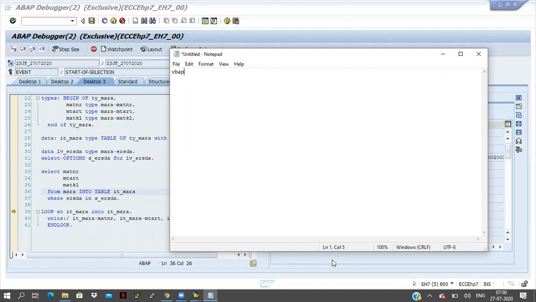Someone is asking the table name. The table name is VBAP. Like you told, MARA is material information. This is a different table. You can take any 5 fields from this VBAP table. That's it. Okay. Anyone have any doubt?